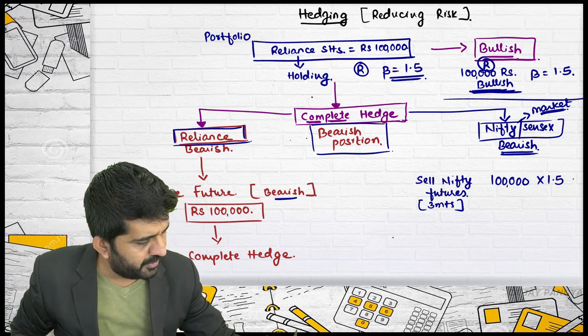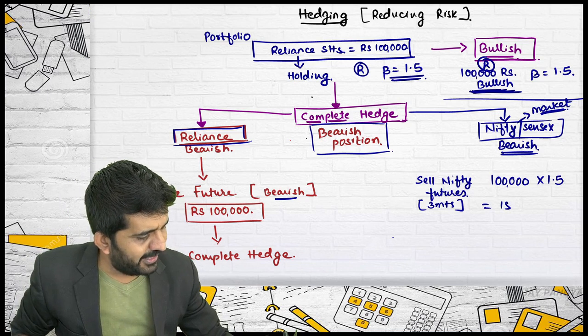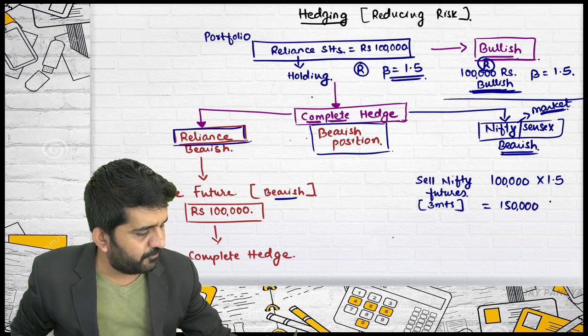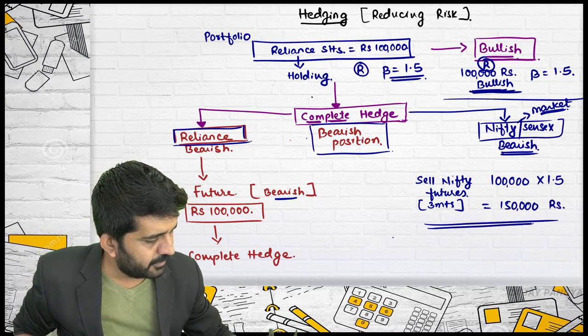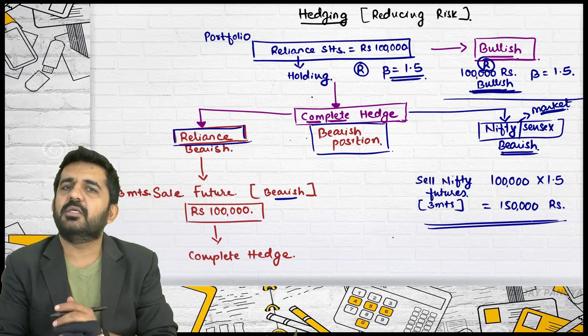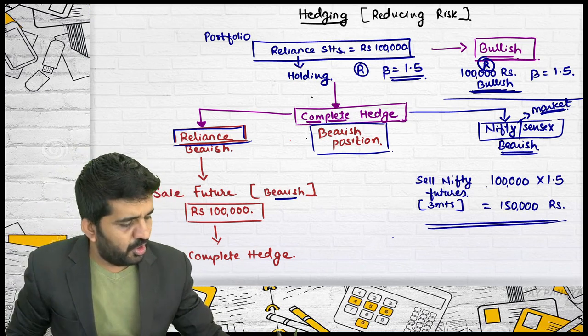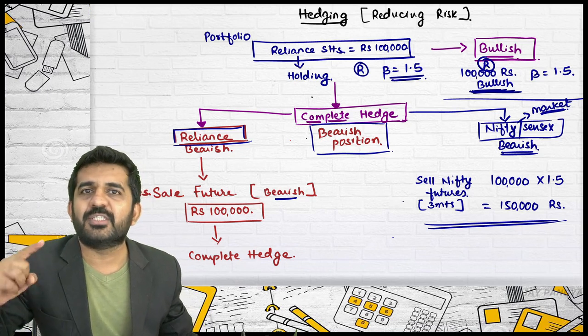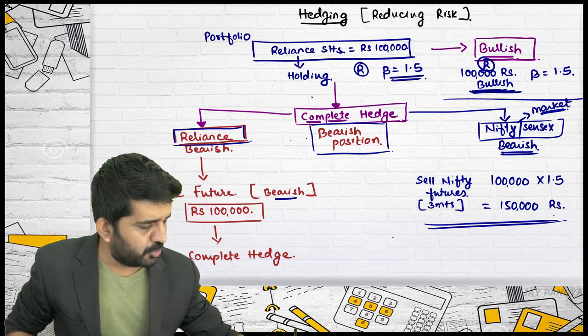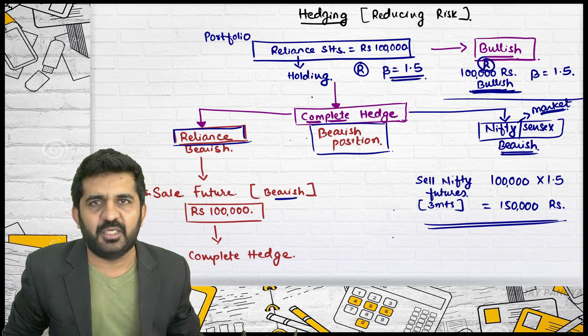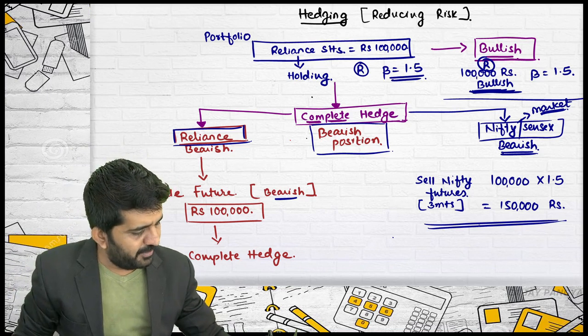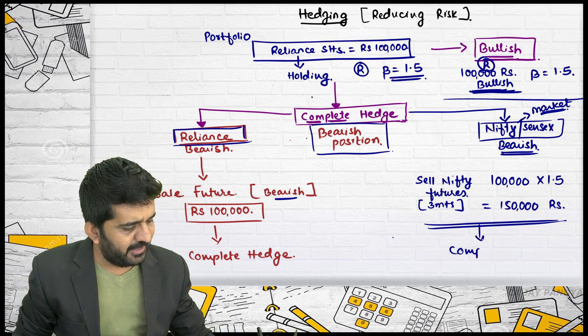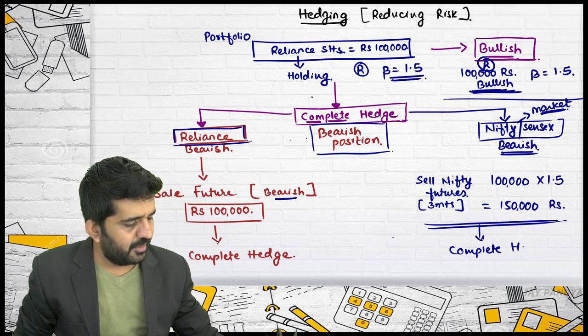So into 1.5, that is 1,50,000 rupees. Is it alright? So if you become bearish or you sell Nifty future worth 1,50,000 rupees, believe me, you will be having complete hedge.